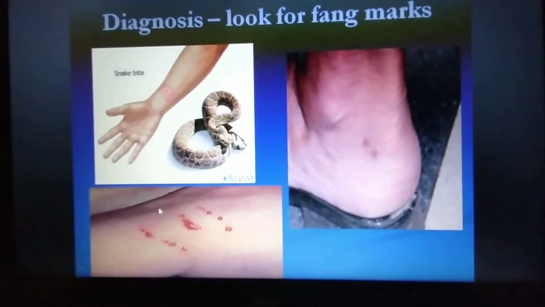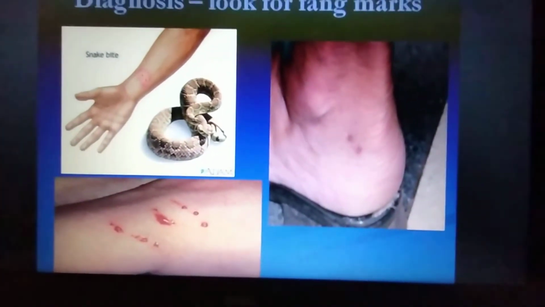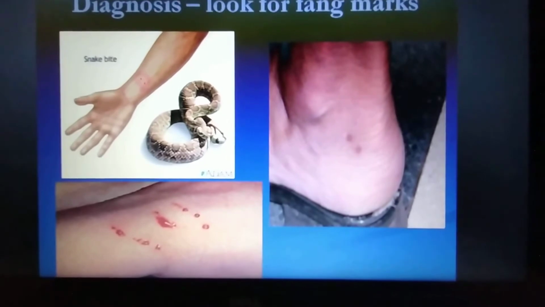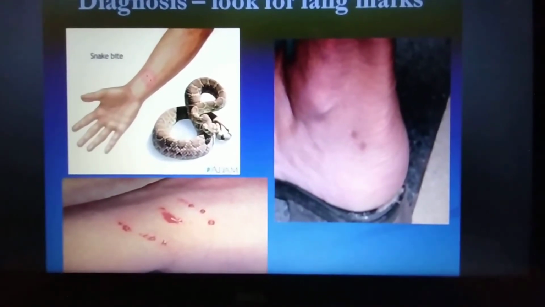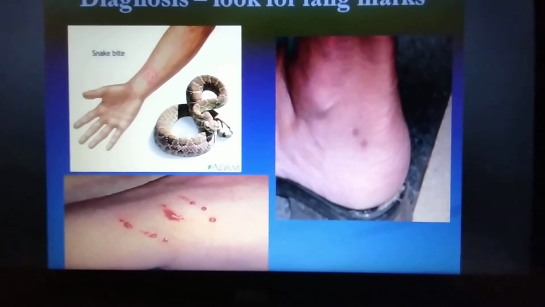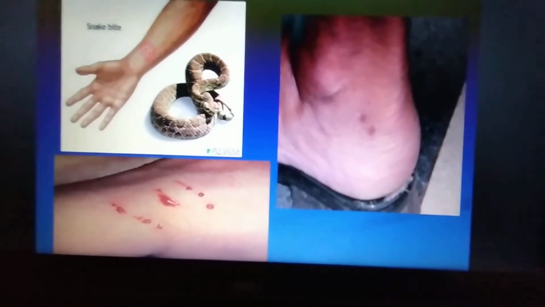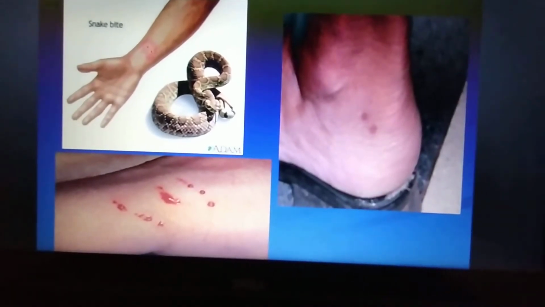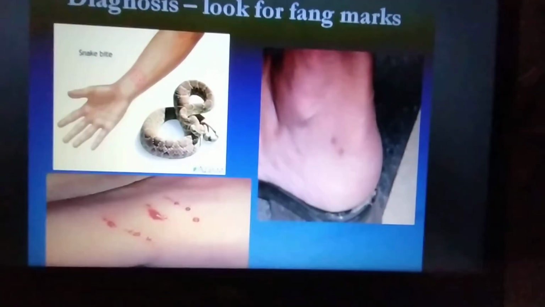That is the first diagnosis, whether the person has been bitten by a poisonous snake or a non-poisonous snake. So, if two fang marks are present, then surely we can say the bite is from a poisonous one. If a number of tooth marks are present, then we can say this is not a poisonous snake bite, it may be a non-poisonous snake bite.